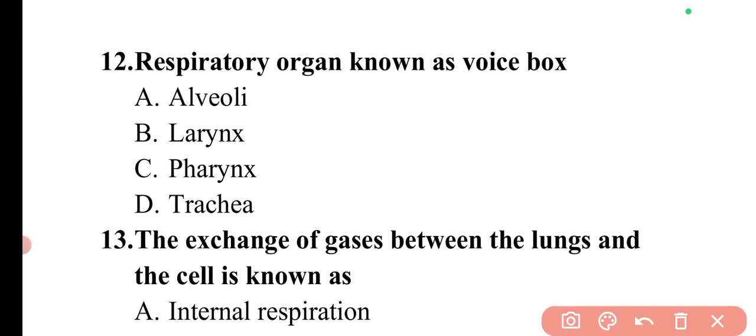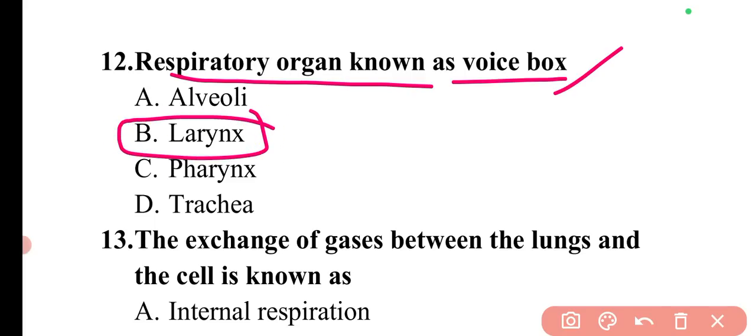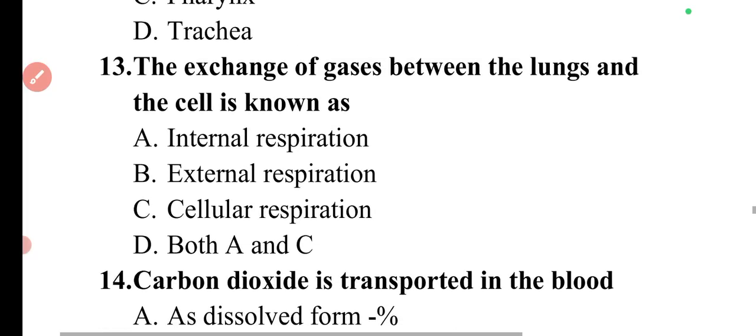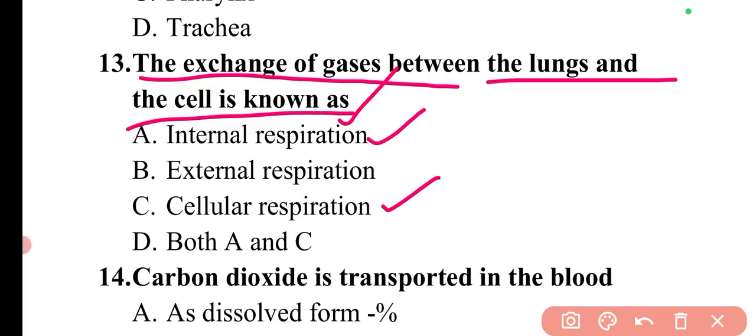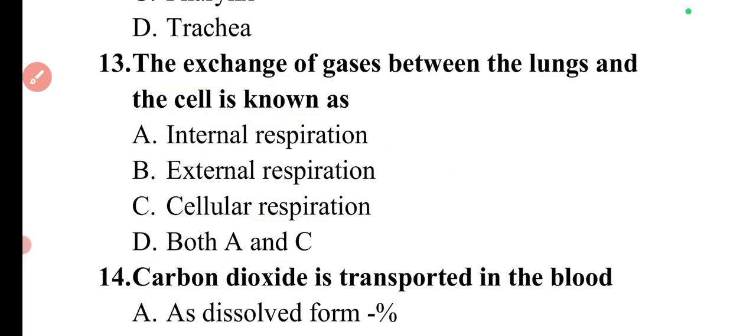Next question is, respiratory organ known as voice box. So voice box is larynx. This we have already discussed. So option B is correct. Next question is, the exchange of gases between the lungs and the cell is known as. So between the blood and cell, the gas exchange is known as internal respiration or cellular respiration. So here option D, both A and C is correct.